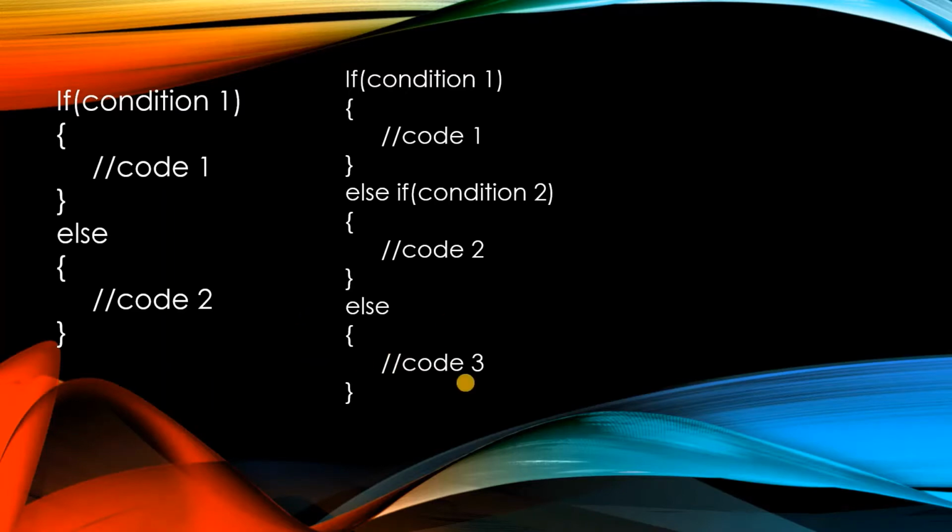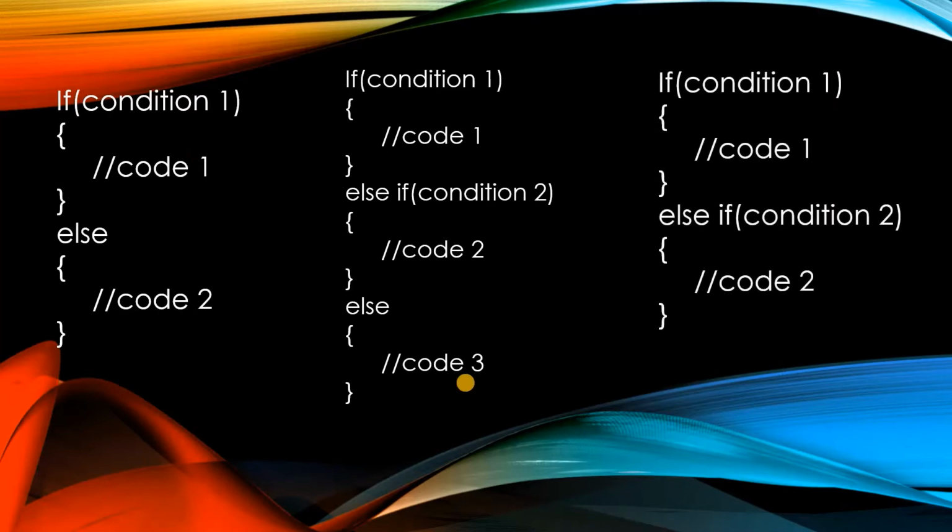Now let us see another scenario where if-else loop could be used. Here is an if loop with a condition 1 and the code 1 that needs to be executed. Here is a condition 2 for which code 2 needs to be executed. After this, all the conditions are treated the same. The rest of the code will be executed for condition 1, condition 2 and the rest of the conditions that exist in the code. So these are the specific scenarios where if-else loop could be used.